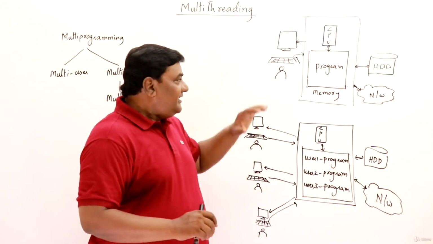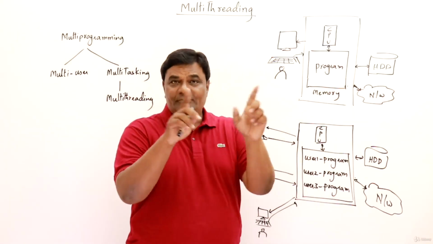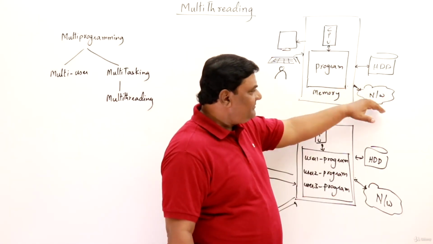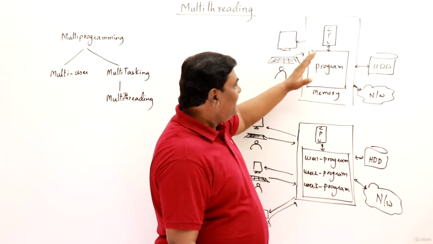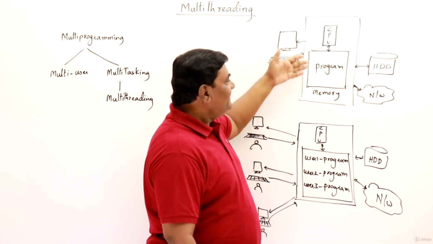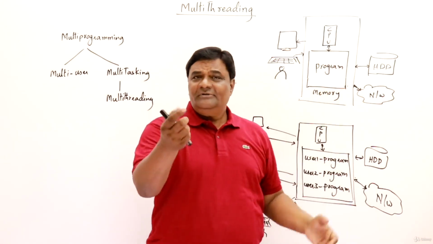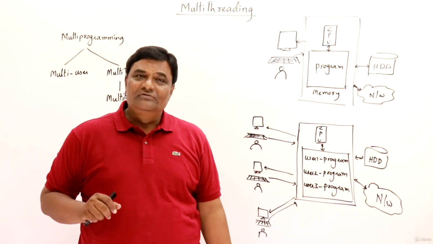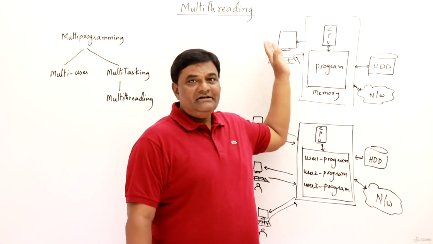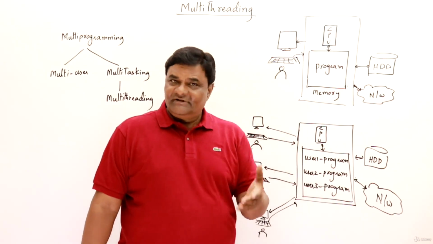Let us see. You may be accessing the internet, browsing something. Most of the work is transferring the data from the internet to your main memory, and it is displayed on the screen. For displaying it, a little bit of processing is needed by the CPU. Within no time it will process and give the result, and the monitor will display it. So this is one example.